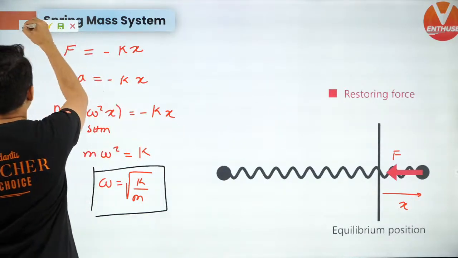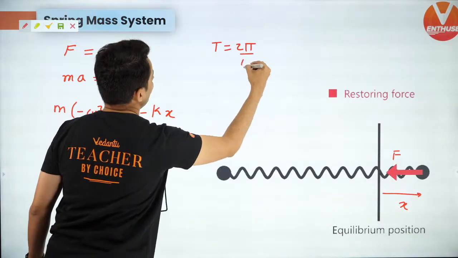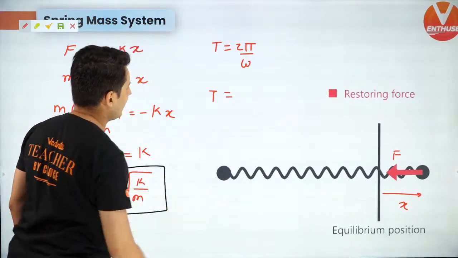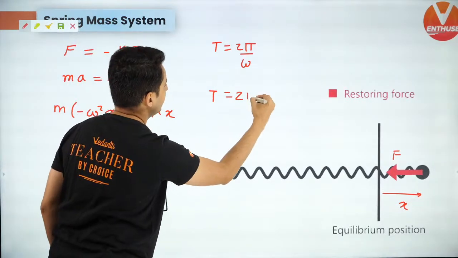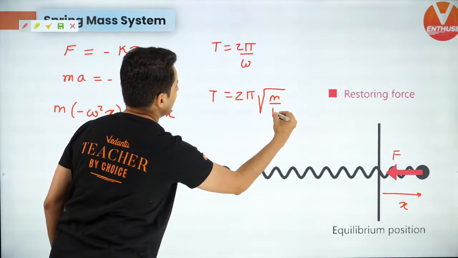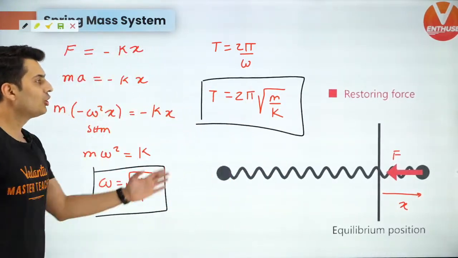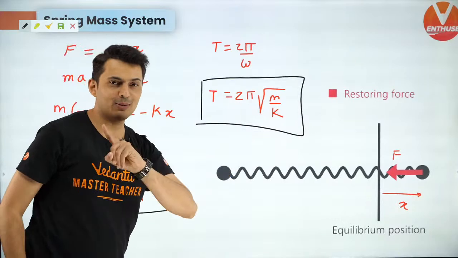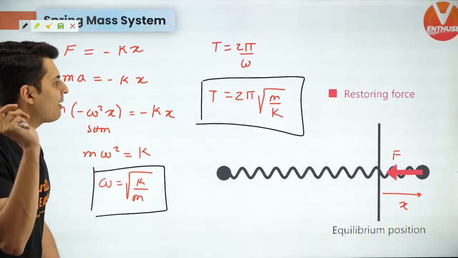And remember the formula for time period? What was time period? It was 2 pi by omega. So guys, what will be the time period? 2 pi by omega. Flip it. So it will become 2 pi under root m by k. That's the formula. So if you have a spring mass system, you can quickly find how much time it will take to oscillate. It will take 2 pi root m by k.